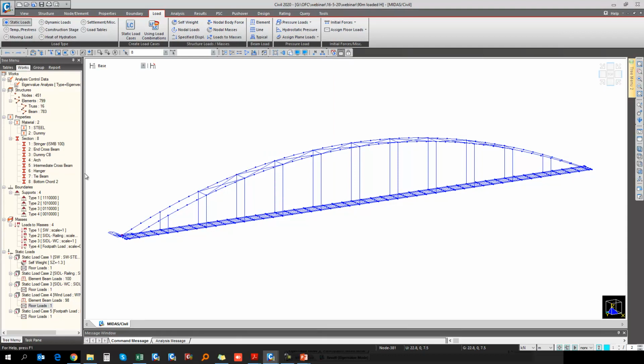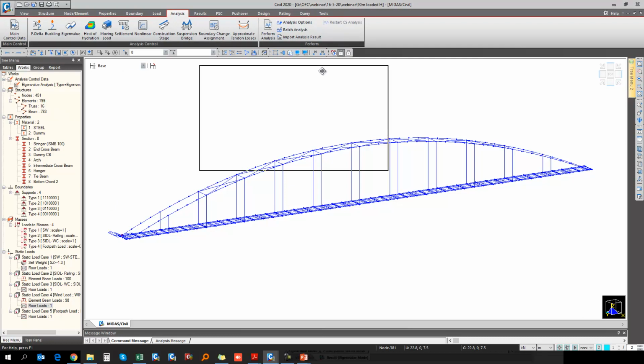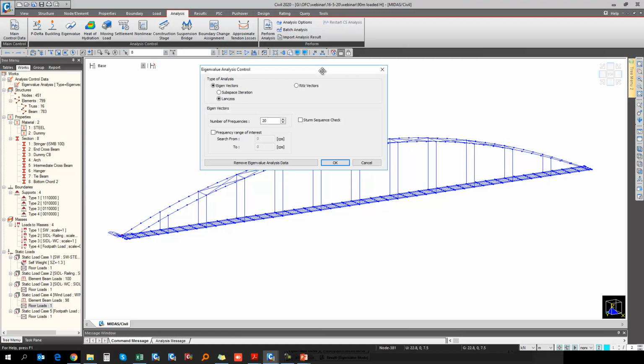So after inputting all these parameters, now we'll go to the analysis and the eigenvalue analysis. Okay, so here we are performing the free vibration analysis for calculation of the fundamental natural frequency. And now here we will select the eigenvectors and the Lanczos method for the lesser number of modes, and this is nothing but the number of frequencies. Okay, so how to decide this particular number of frequencies? It depends upon the mass participation. Minimum 90% of the mass participation is to be considered in the major direction, that is in the vertical and the transverse direction. So a trial has to be made.